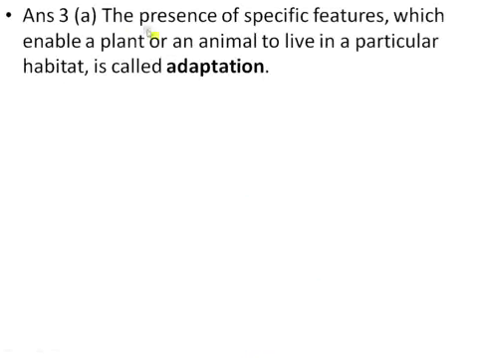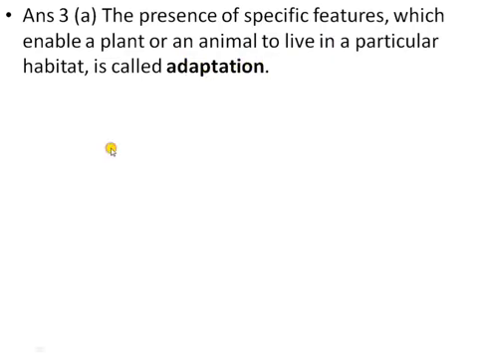Now the answers to the fill in the blanks. The presence of a specific feature which enables a plant or an animal to live in a particular habitat is called adaptation. Adaptation means a plant or animal living in a particular habitat can easily adapt itself according to that habitat.